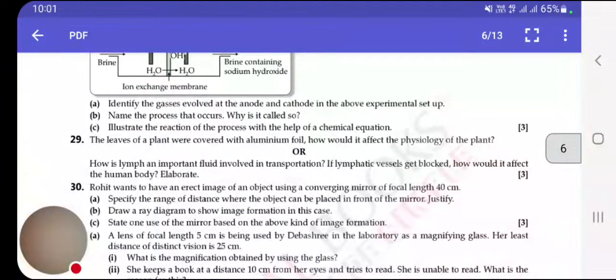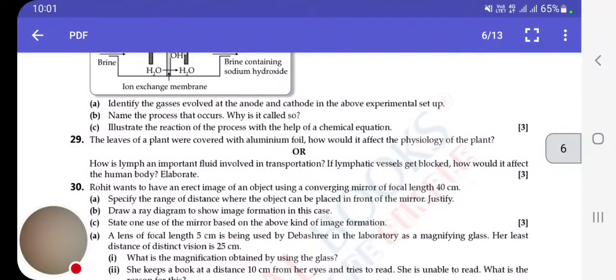Okay. Next question is, how is lymph an important fluid involved in transportation? If lymphatic vessel gets blocked, how would it affect the human body? Elaborate. Lymph carries digested and absorbed fat from the intestine and drains excess fluid from the extracellular space back into the blood. Blockage of lymphatic system will lead to water retention and poor fat absorption in the body.